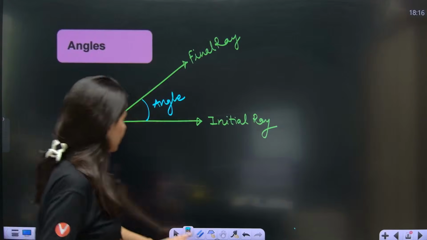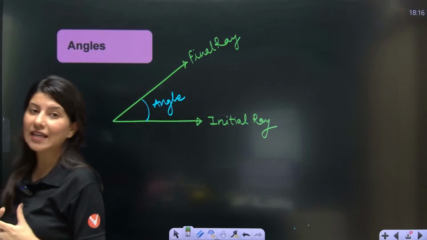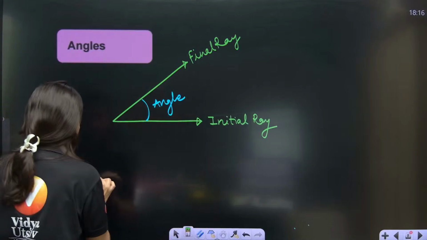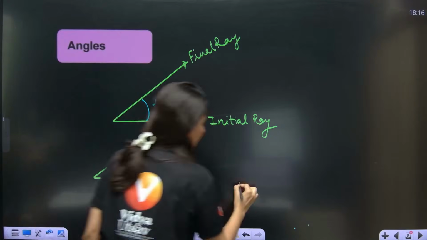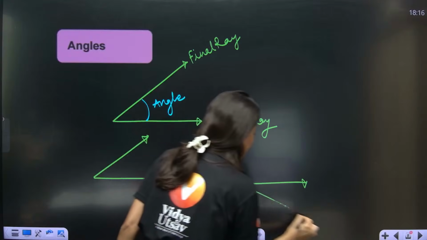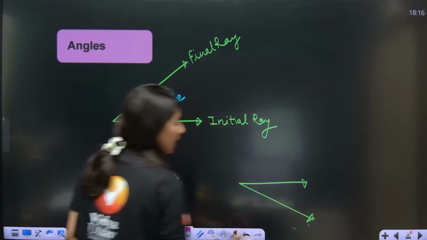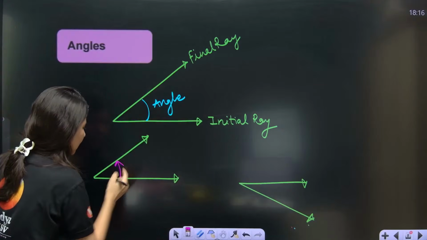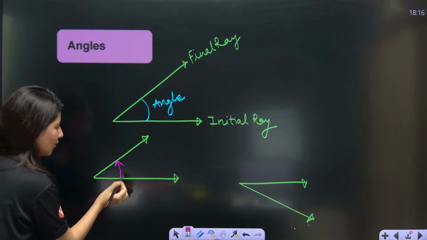Now let's talk about sign convention of an angle, like when the angle is positive, when the angle is negative. Suppose I am giving you 2 scenarios. Do you understand clockwise and anti-clockwise, by the way? It starts from here and it goes.